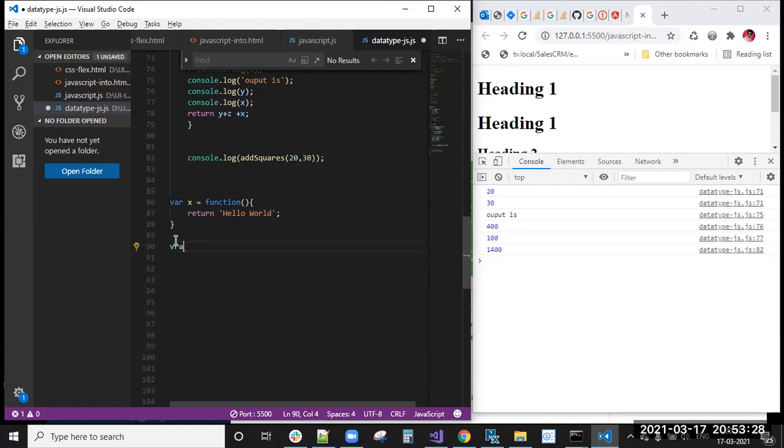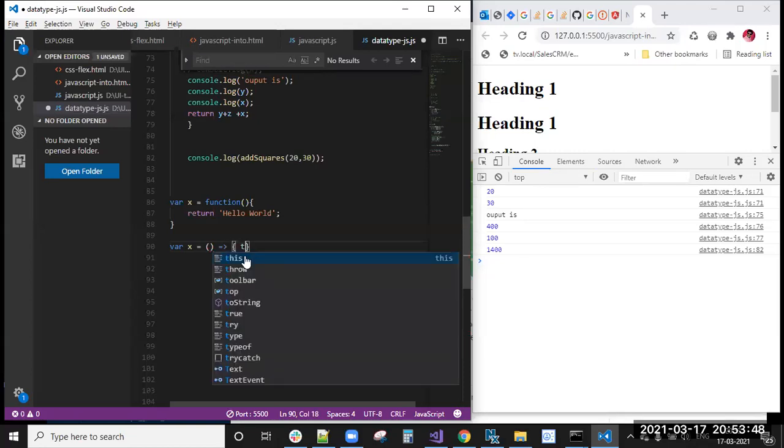Where x equal to, so function is there, right? They have removed this, so from now we don't have that. Simple bracket and arrow. This is the arrow. First you can remember it like this.